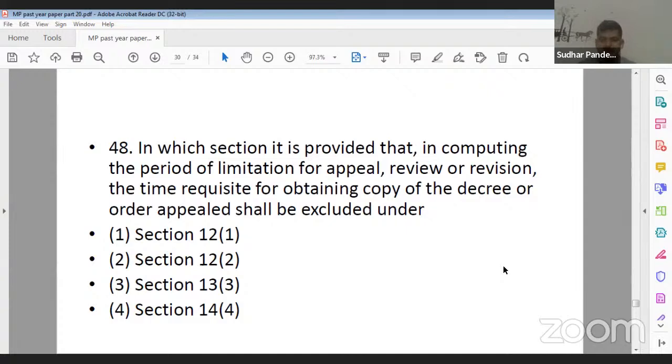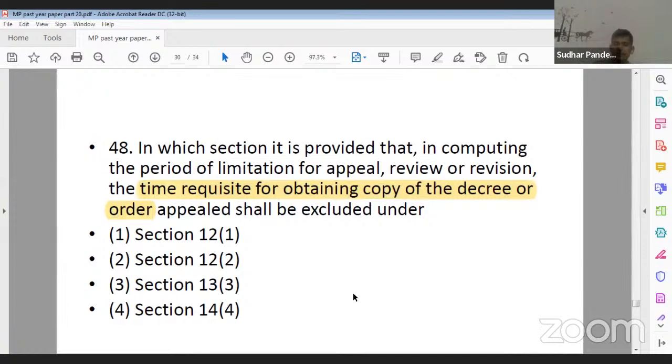appealed shall be excluded under Section 12 subclause 1, Section 12 subclause 2, Section 13 subclause 3, Section 14 subclause 4. Now, all those people who have read Limitation Act closely will be noticing it, that time requisite for obtaining the copy of decree or order. Time requisite for obtaining the copy of decree and order.